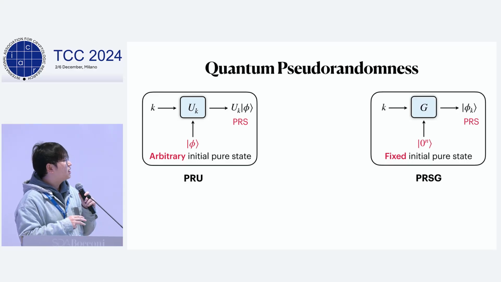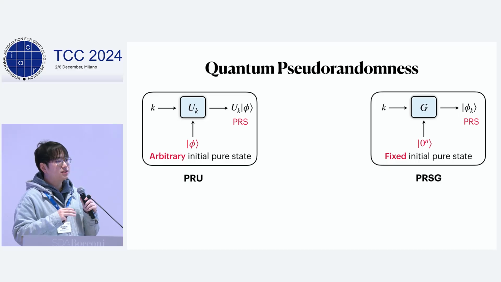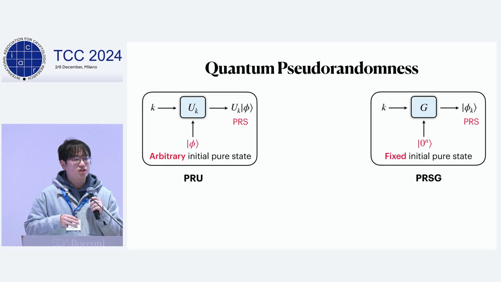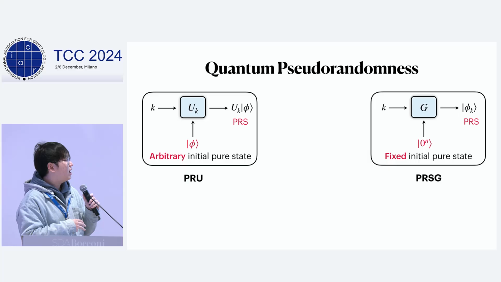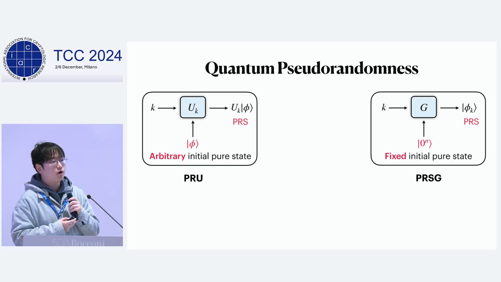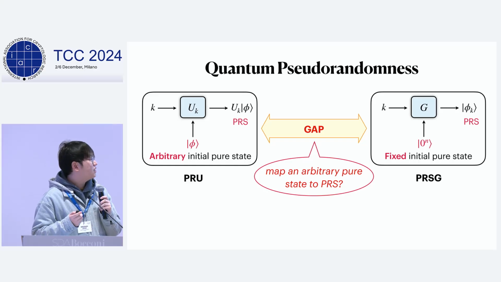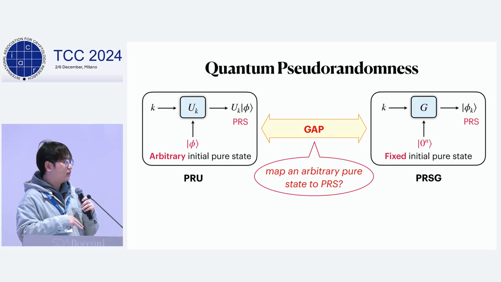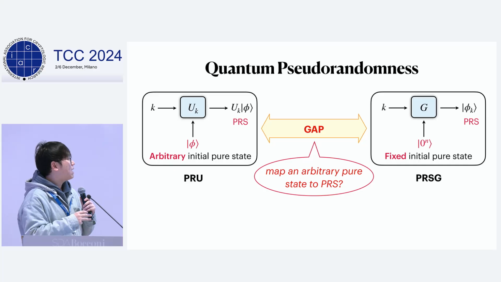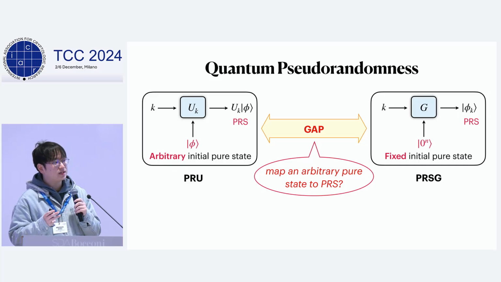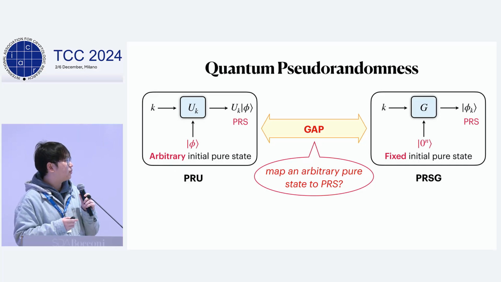However, in PRSG, the algorithm G may need a fixed initial state and may fail if we change the initial state. For example, in the construction we mentioned before, the initial state is the all-zero state. And it is also unclear how to construct an efficient quantum circuit to map an arbitrary pure state to a PRS, which is a nice property of PRU.